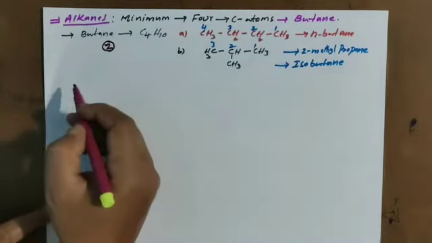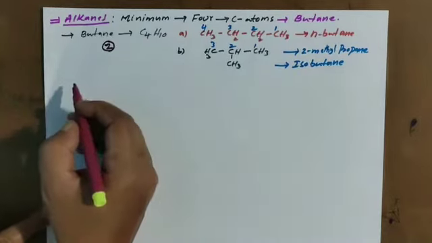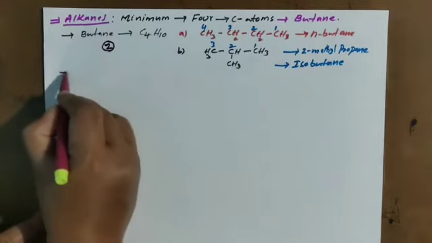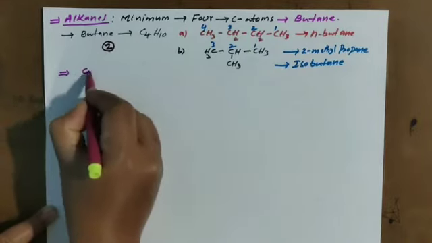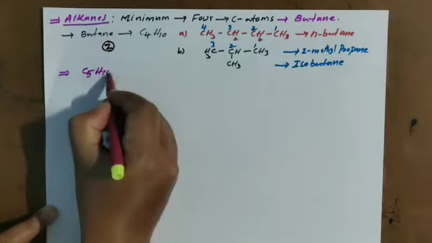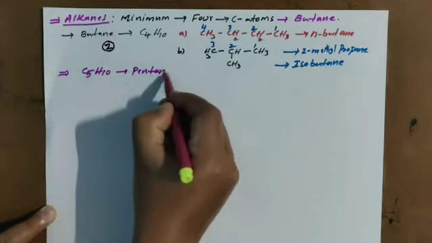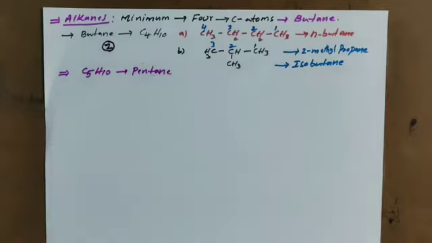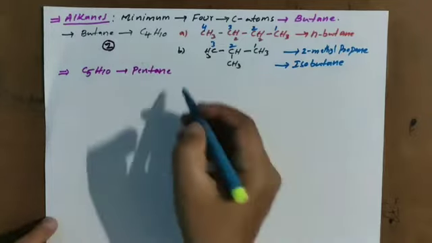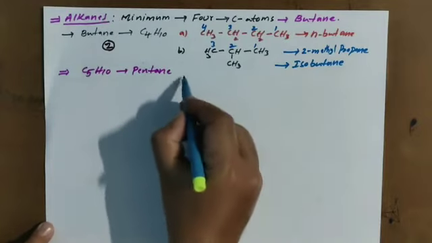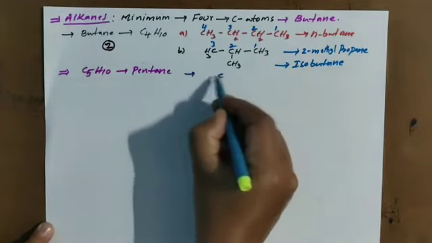Let me take another example with another carbon, that is C5H12. This we are calling pentane. Now how many isomers are present in pentane? So first I am writing normal chain formula with 5 carbons.